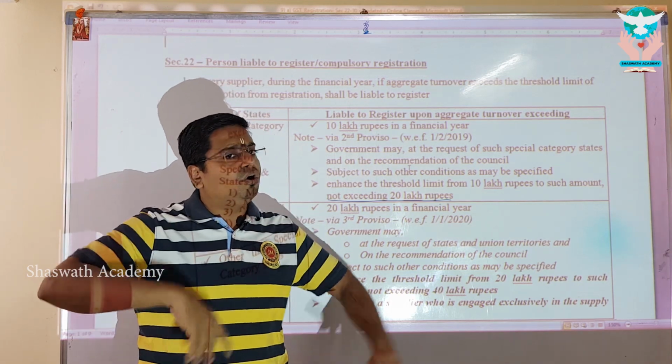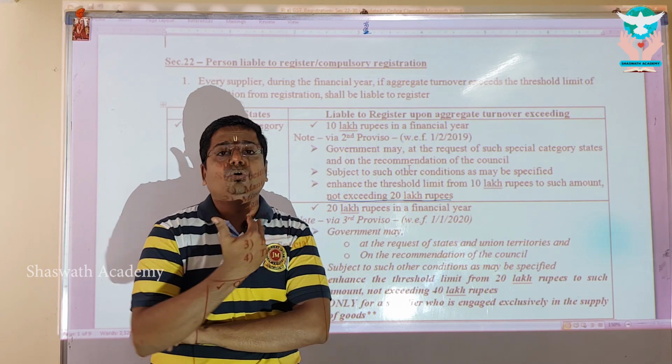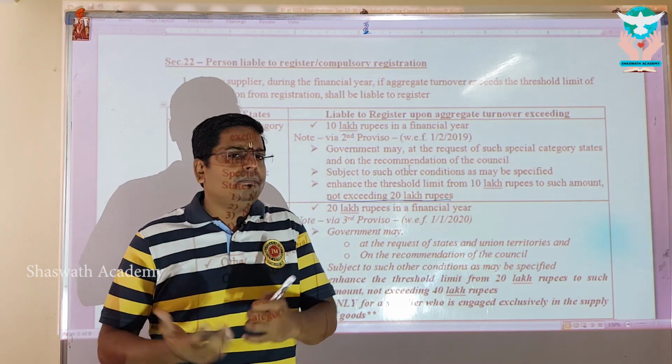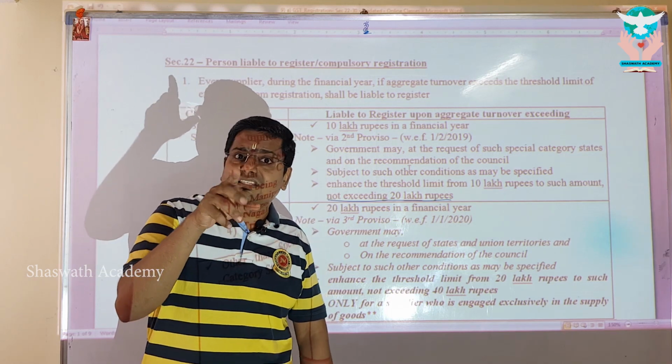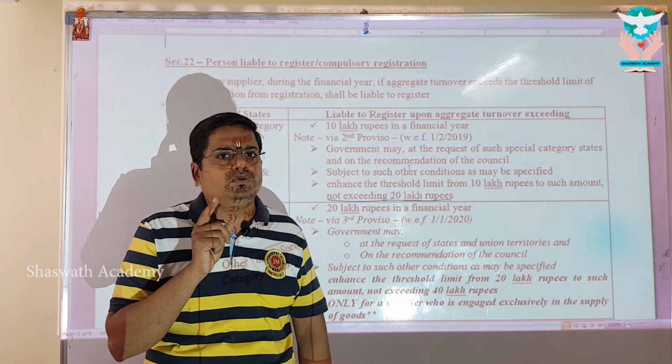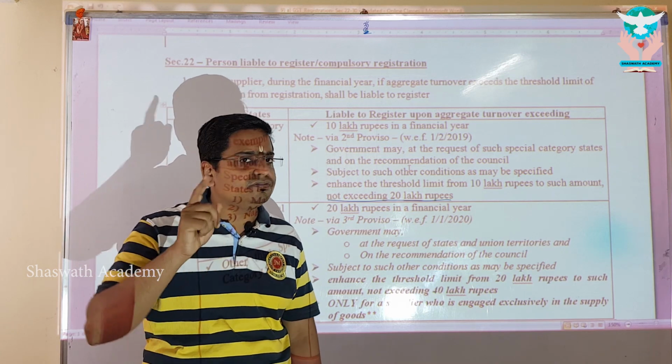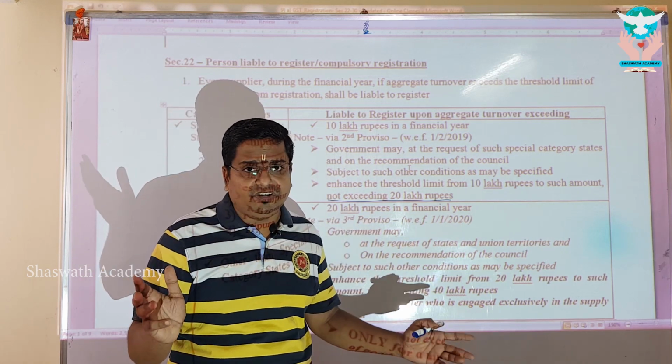Comfortable? Okay, let's understand. I am in Tamil Nadu. A dealer in Tamil Nadu, upon crossing how much should I register? 10 lakhs? Because T stands for Tamil Nadu? No. T stands for Tripura, and Tamil Nadu will not fit over there.